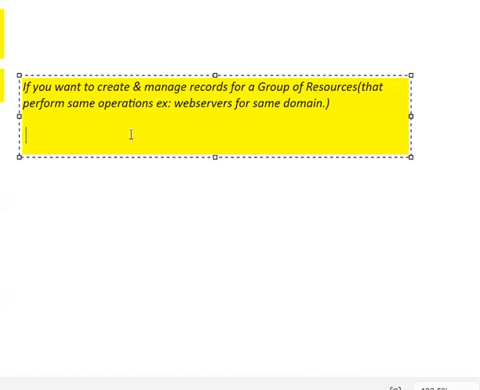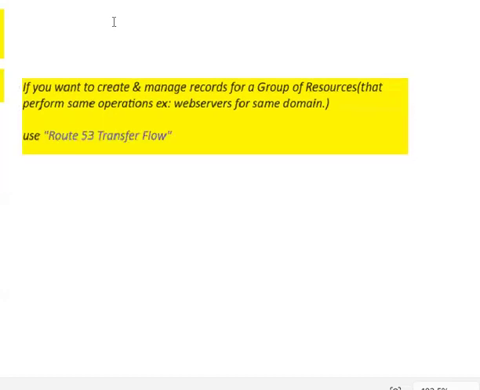So what is the option that you need to use? It is AWS Route 53 traffic flow. So this is Route 53 traffic flow. Let us write that: we use Route 53 traffic flow. Let us make it a heading, because now we are discussing this Route 53 traffic flow in detail.